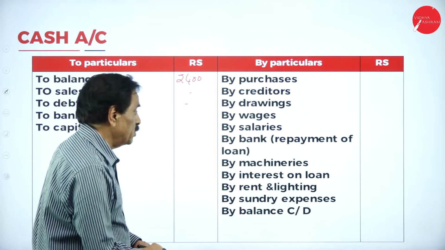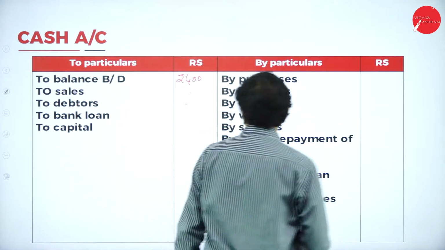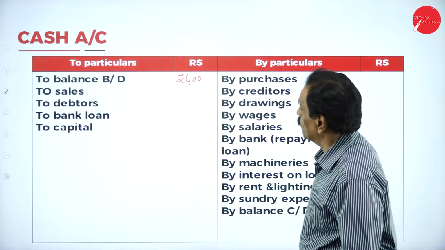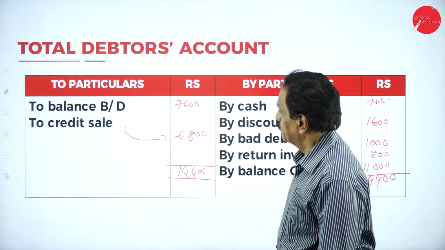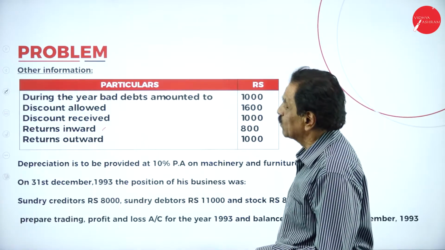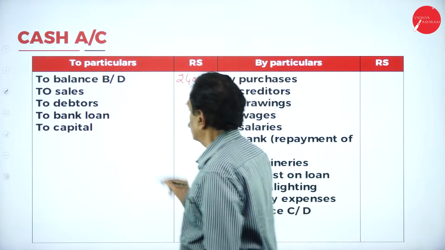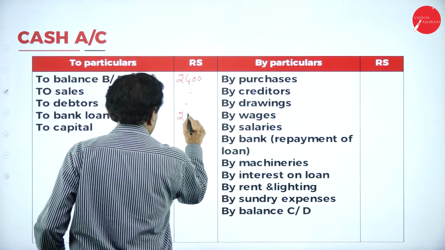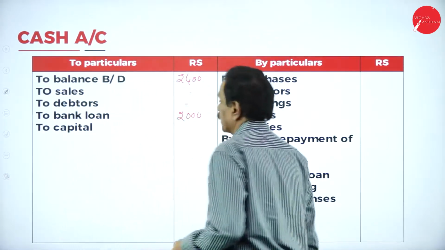Here, what is the assumption now? Repayment of bank loan is there now. What's the repayment of bank loan? Assume that 2,000. We took the loan of rupees 2,000. So bank loan is 2,000. Repayment also 2,000.